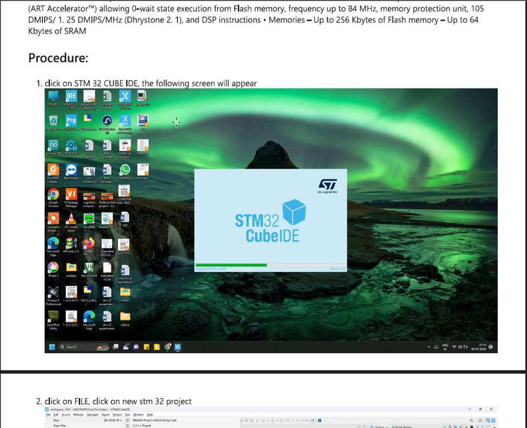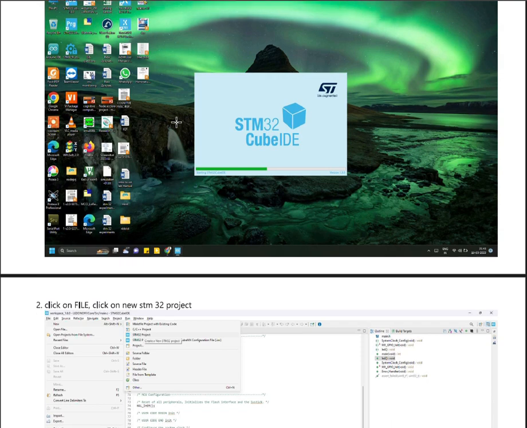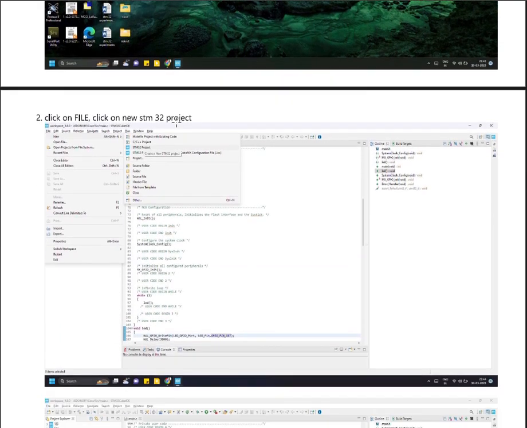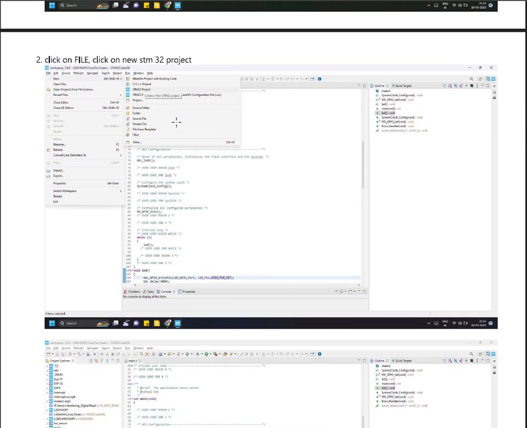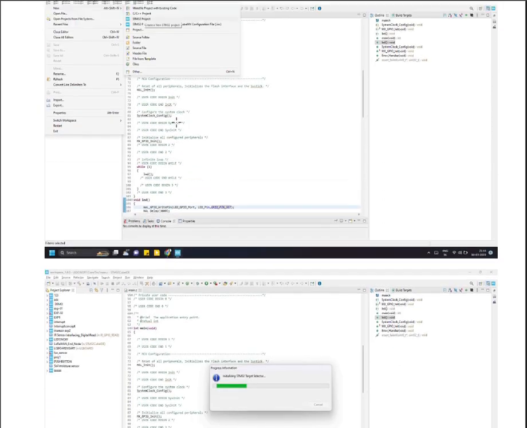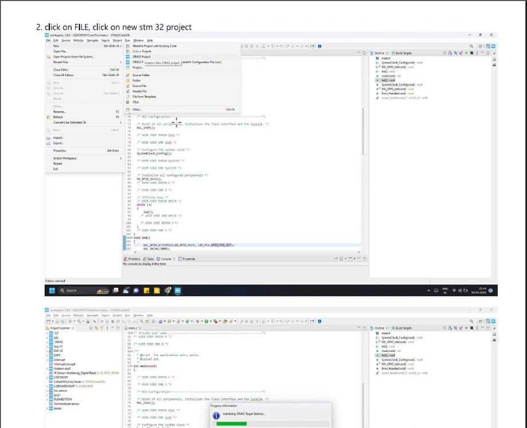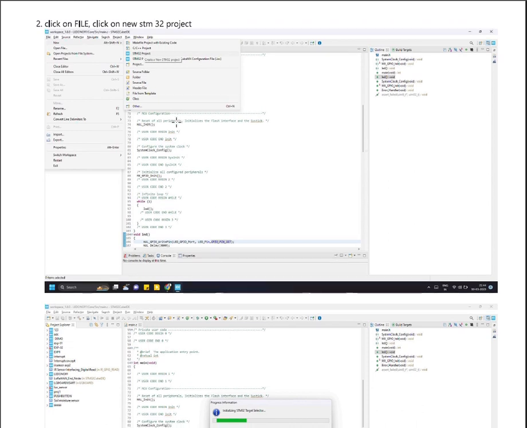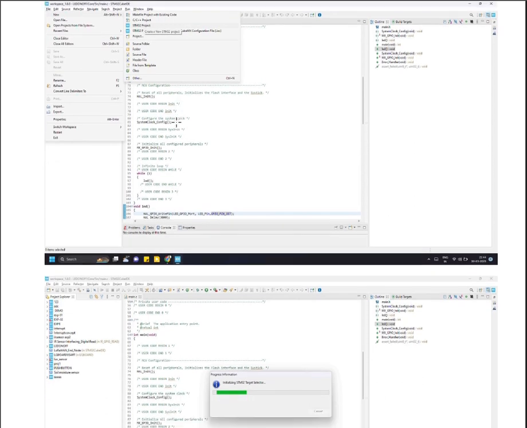First of all, you need to click on the STM32 icon on your desktop. After clicking the icon, the following screen will appear. Once the screen opens, click on File, then click on New STM32 Project to create a new project. Once you click that, these are all the interfaces that will appear on your desktop.